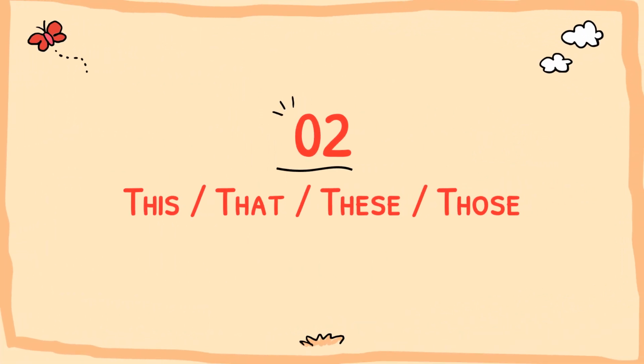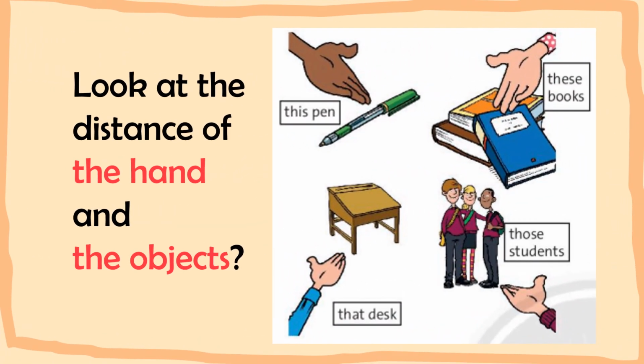Now we move on to part 2. This, that, these, and those, and they are demonstratives. Okay, now look at the distance of the hand and the object. Look at the hand and the pen. We have the word this pen.